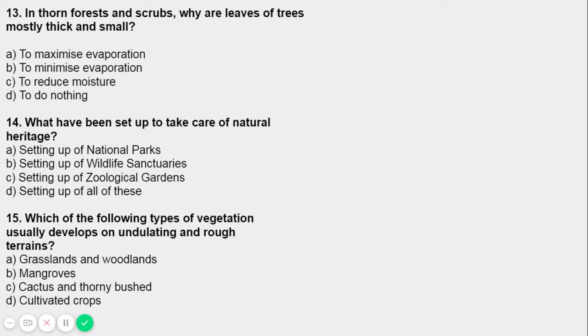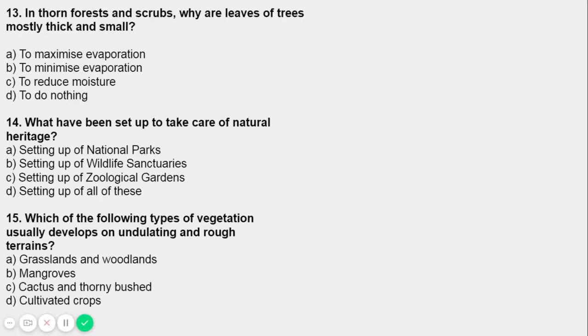Undulating and rough terrains are areas where grasslands and woodlands develop to give shelter to a variety of wildlife. Okay, so these are the areas where grassland and woodland develop to give shelter to a variety of wildlife. So what I've told you, that was the answer, correct. So undulating and rough terrains are areas where grasslands and woodlands develop and give shelter to a variety of wildlife. So that is the type of vegetation usually developed on undulating and rough terrains.